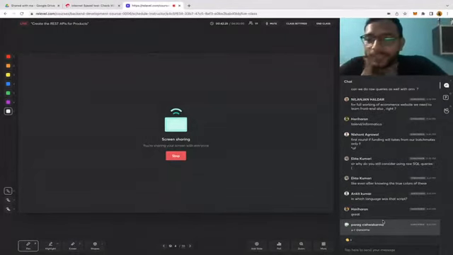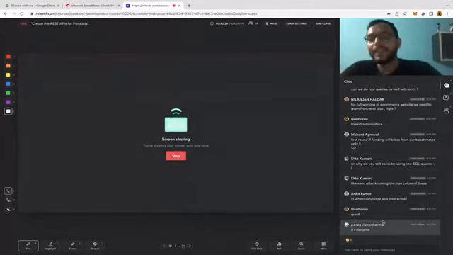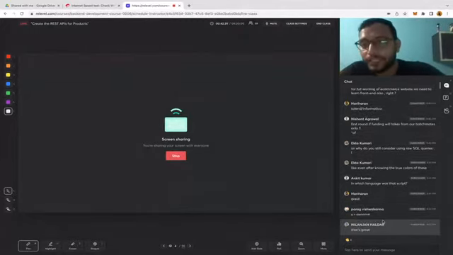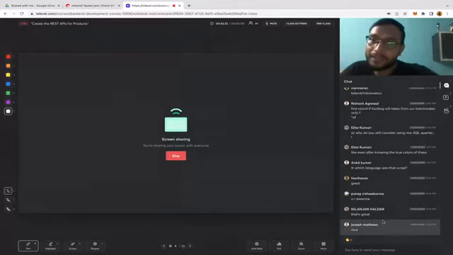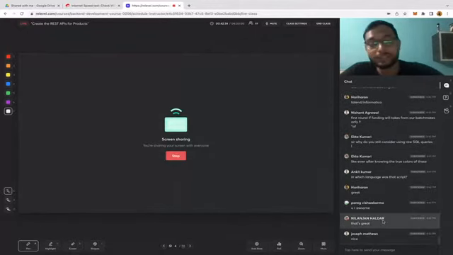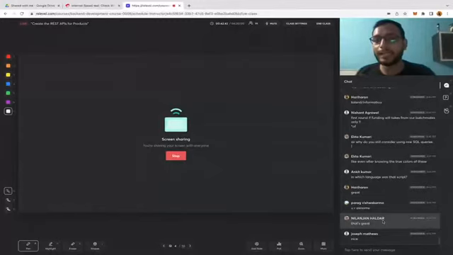Ekta is asking, why do you still consider using raw SQL queries? See, I consider raw SQL queries just for financial applications, because in financial applications a lot of calculations happen where you need to write a lot of big select queries. So I feel much more comfortable writing the select, joins and group by queries rather than doing it through an ORM.